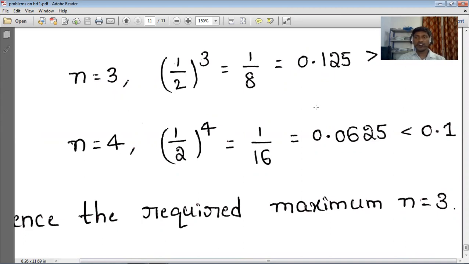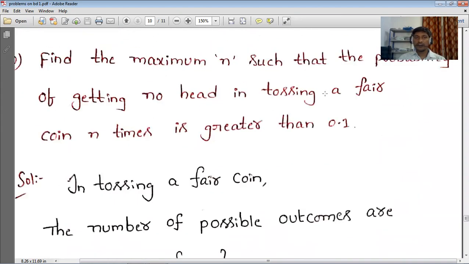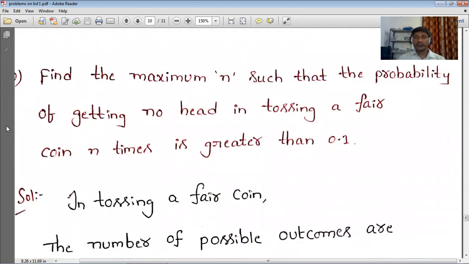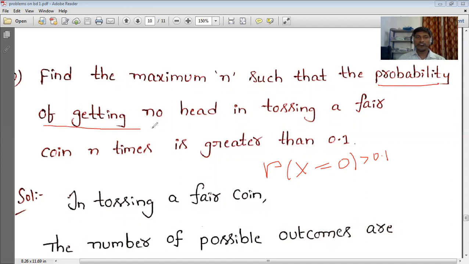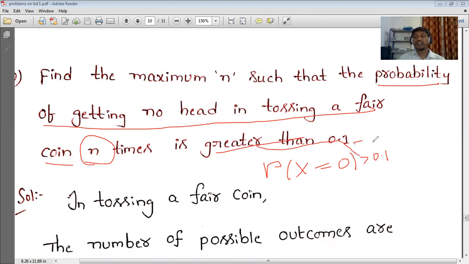Okay, so simply, here it is. Once you can see what we did here: first find the maximum n. We are going to calculate the value of n, and that value is the maximum one. For that, they give one condition. What is that condition? Here it is: P(X = 0) is greater than 0.1. This is the condition they give. In one notation, it is the probability of getting no head when tossing a fair coin n times is greater than 0.1.